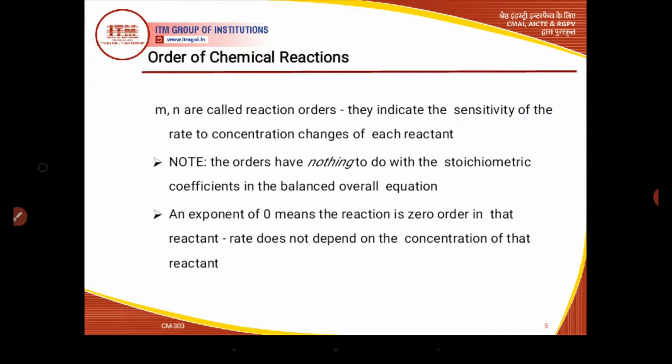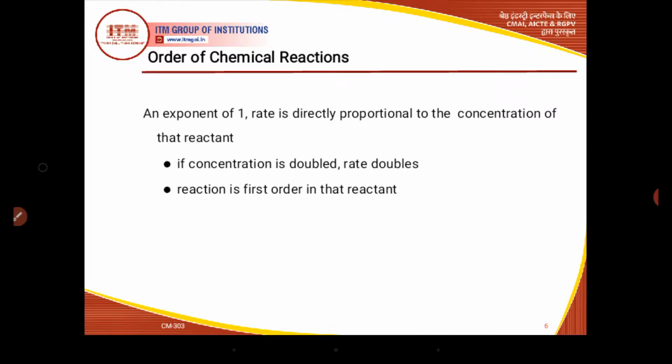An exponent of 0 means the reaction is 0 order with respect to that reactant, meaning the rate does not depend on the concentration of that reactant. An exponent of 1 means the rate is directly proportional to the concentration of that reactant.